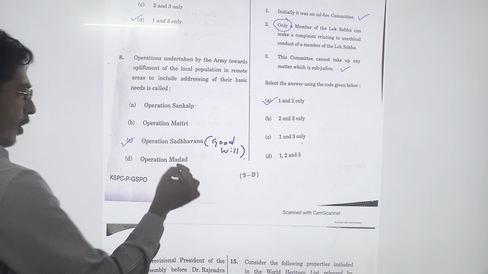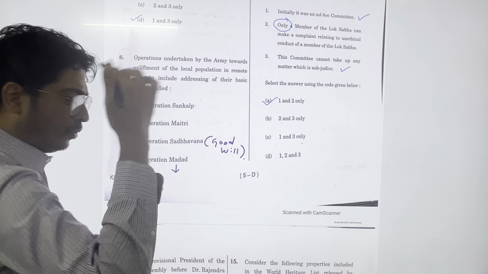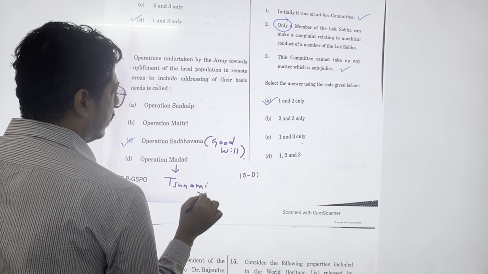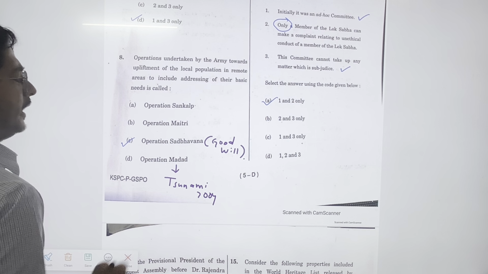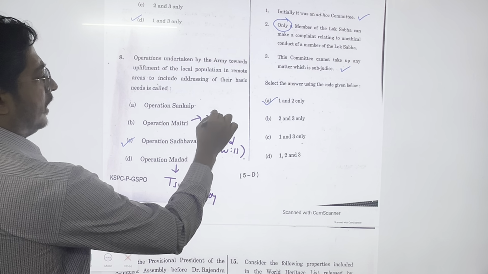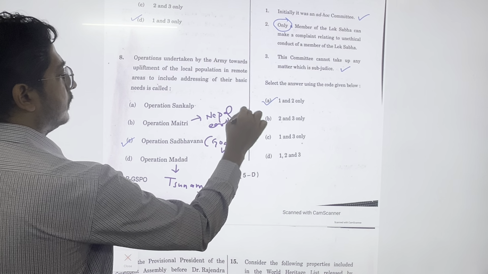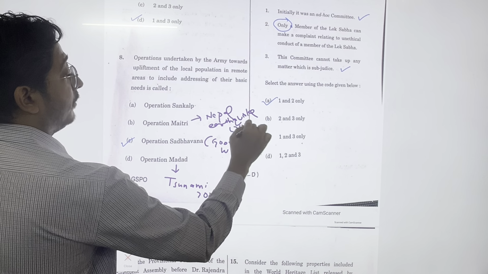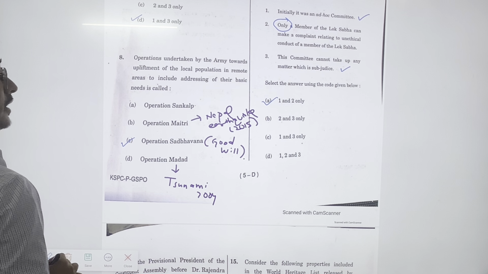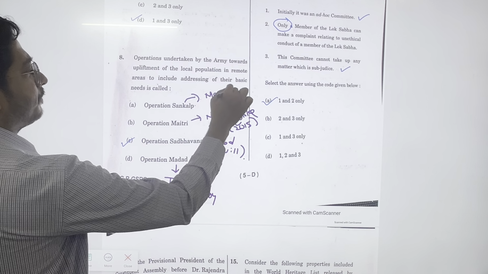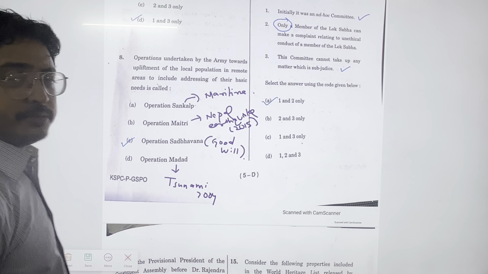Operation Mother was related to the tsunami which happened long back in 2004. Operation Maitri was the Nepal earthquake in 2015, and Operation Sankalp was related to maritime security.